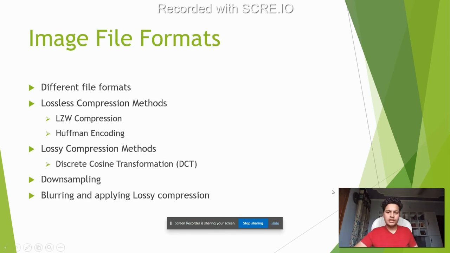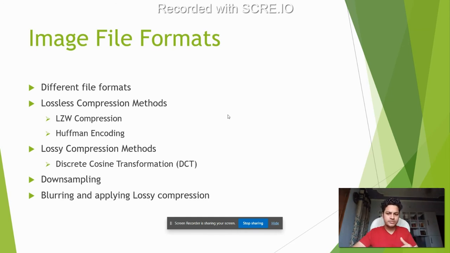Then we talked about image file formats. This was very theoretical, but I had a lot of fun because it was sort of mathematical, and we talked about different algorithms used in these compression methods. Basically, we talked about different file formats and how we can reduce the size of our files. We went through lossless compression. I don't remember which one it was, but in general, lossless compression tries to find patterns and encode them using a shorter representation. So you are not losing any information, but it still helps in reducing the file size, though not by a large margin.